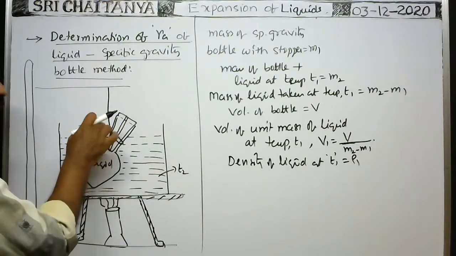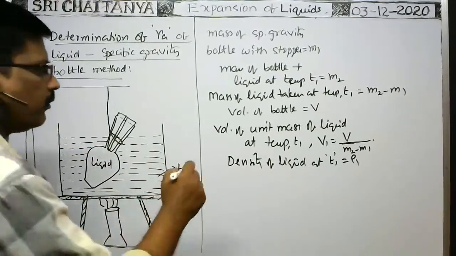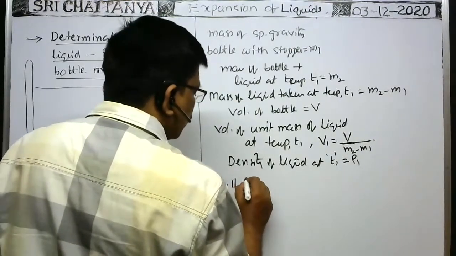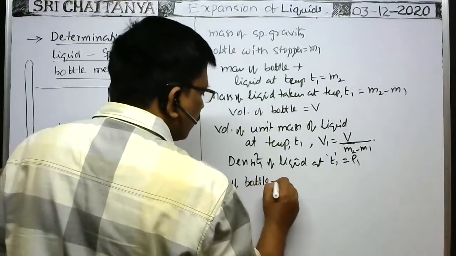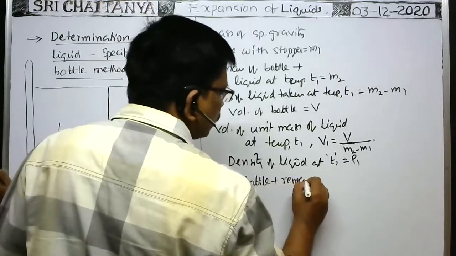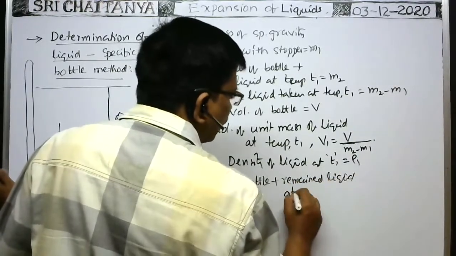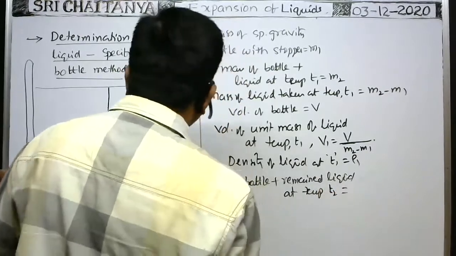The mass of the bottle with remaining liquid at a temperature T2 we will have. Therefore, mass of bottle plus remained liquid at temperature T2 is equal to what?